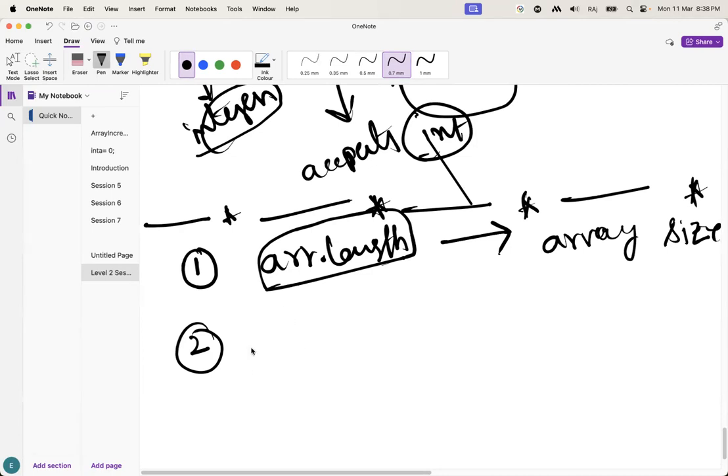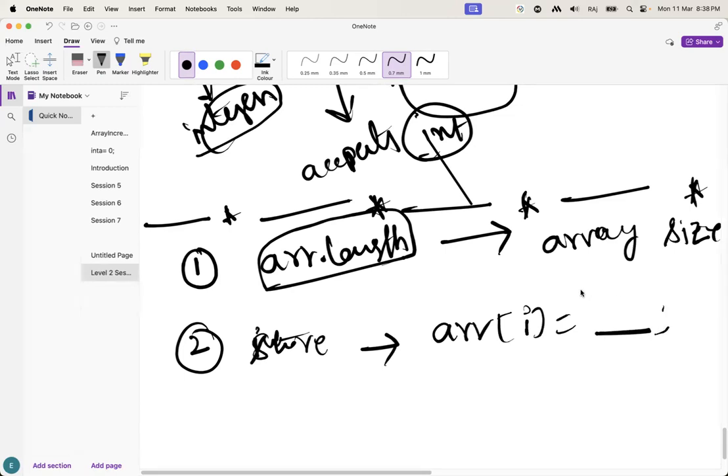What are the other things we are going to use in arrays? If you want to store an element, what do we have to use? array of i equal to that value. The charAt we use with strings, not here. That is a string method, not an array method.